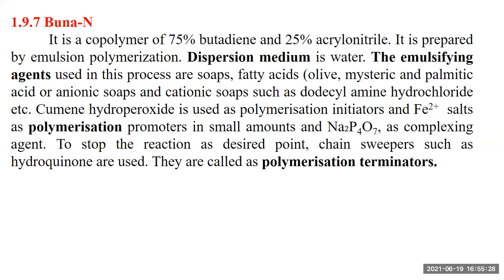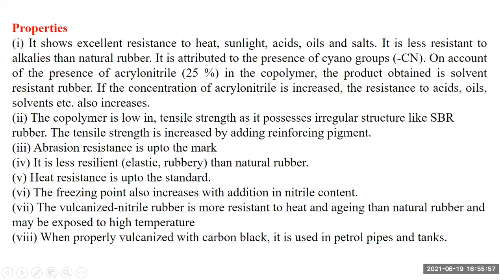Then a complexing agent is used to stop the reaction at the desired point. To stop the reaction, they generally use sodium phosphate and chain stoppers such as hydroquinone. These are added as chain stoppers, and this process is called polymerization termination. By adding hydroquinone we stop the reaction, and this is known as polymerization termination.